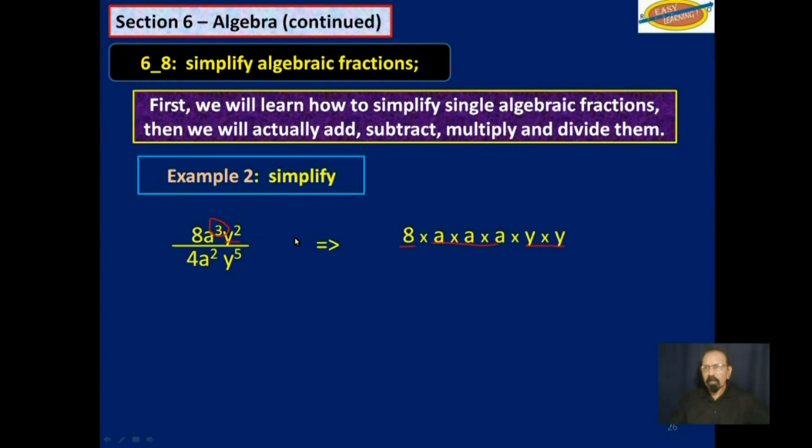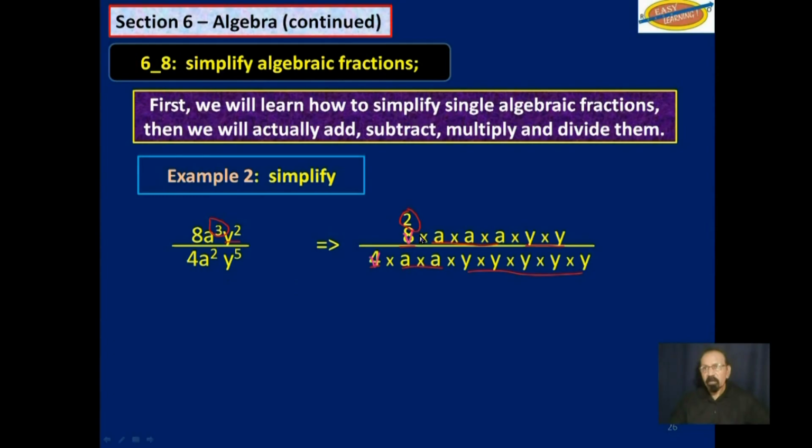We will put all of that over 4 a squared y to the 5th. And then we will reduce, or as you say, cancel. So 4 ones 4, and 4 twos 8.